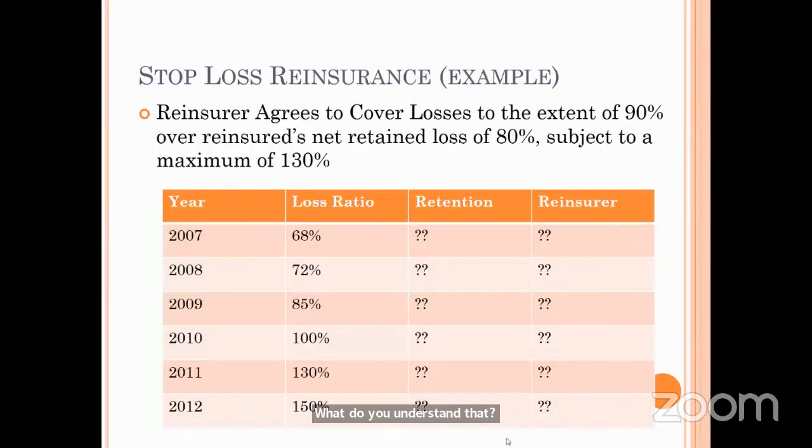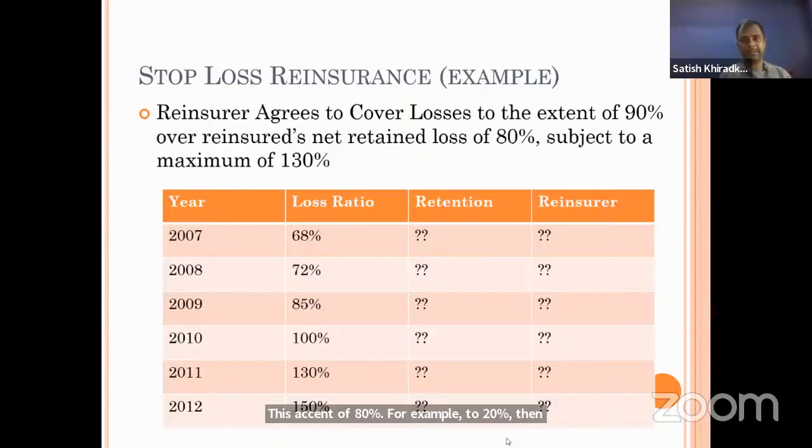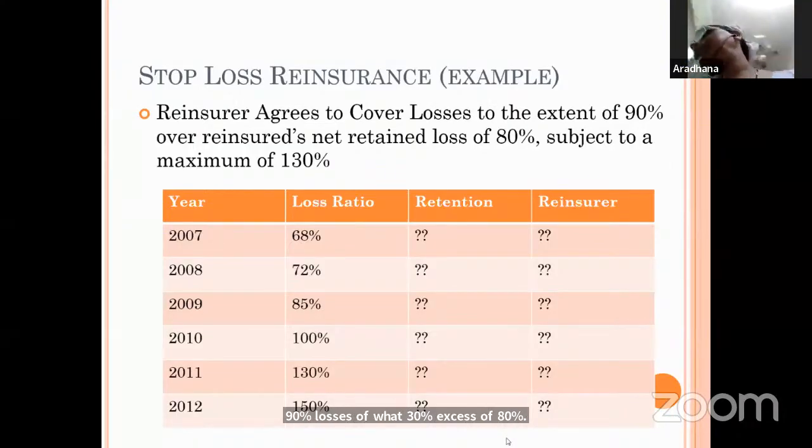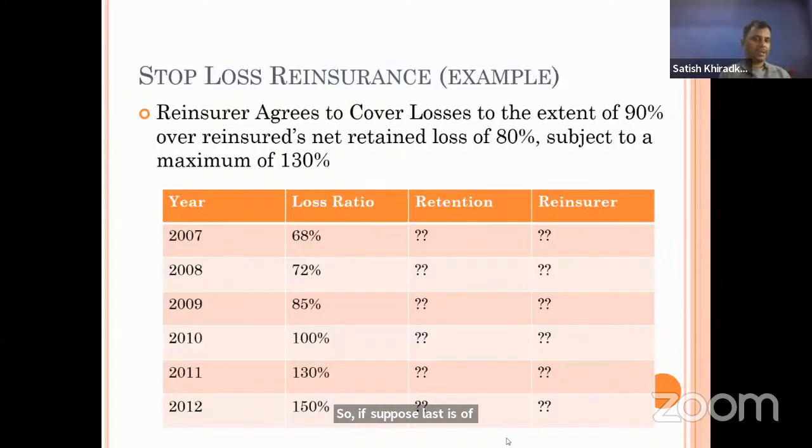Remaining amounts, 90% of the reinsured amount. If losses exceed 80%, for example to 100%, then 18% will be reinsured. Right, okay. Now, in terms of XS, how do you write this? 90% of losses, 100% excess of 80%. So suppose losses are 100%, a 100% loss is there, then what will happen?